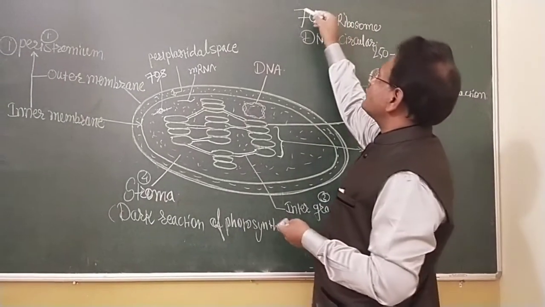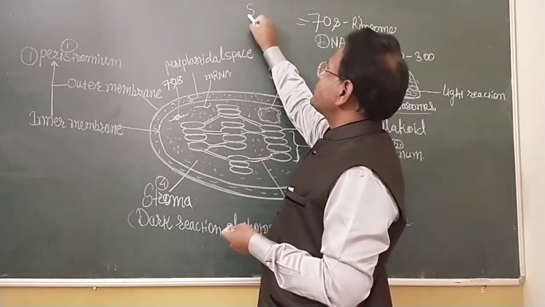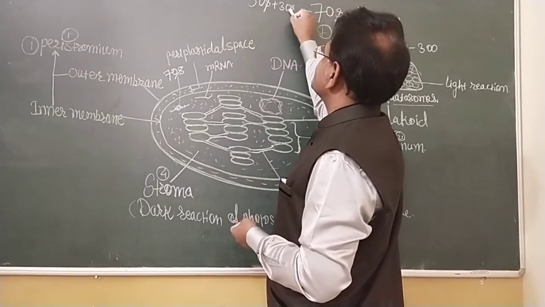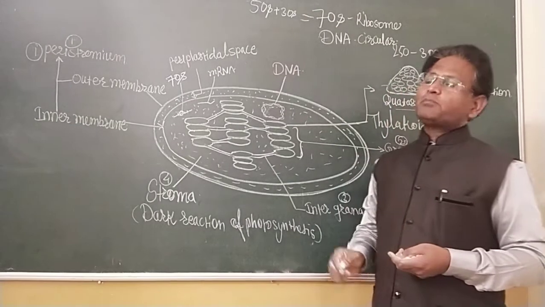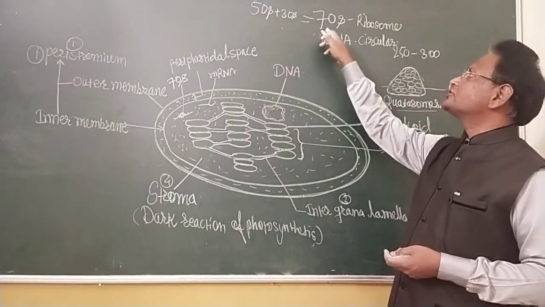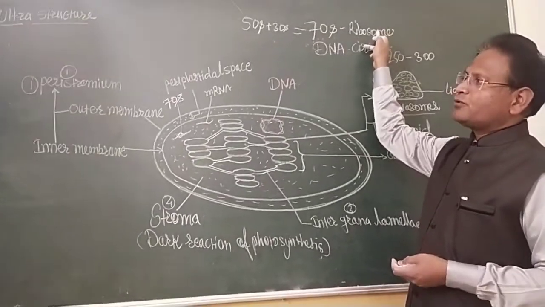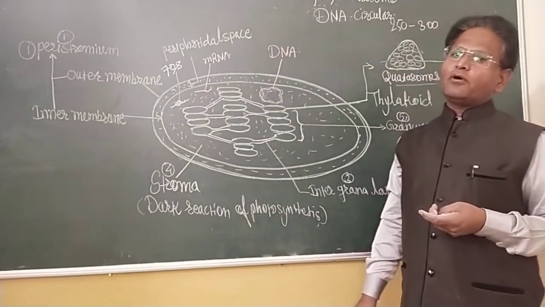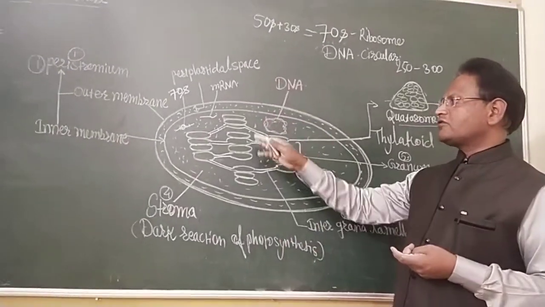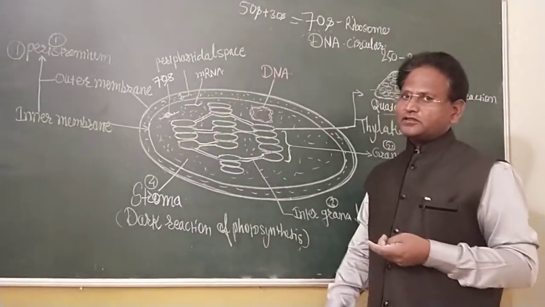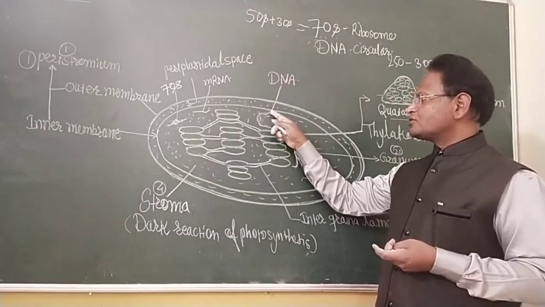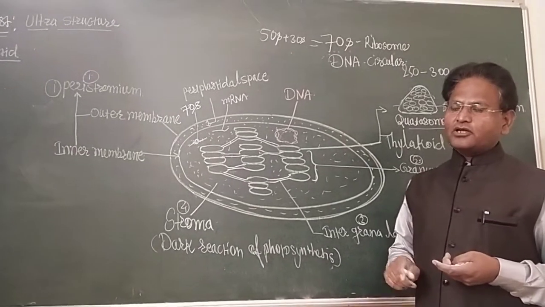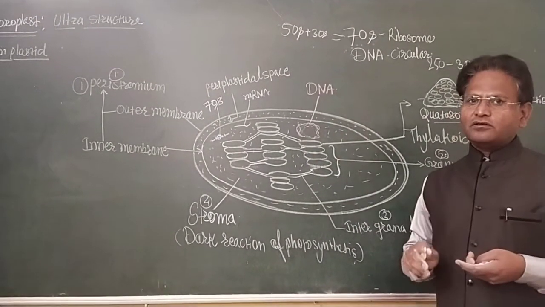The 70S ribosome is formed by 50S and 30S subunits. The 50S and 30S subunits form the 70S ribosome that helps in the synthesis of protein with the help of mRNA and various components required for protein synthesis. The circular DNA may act as a mini chromosome, the chromosome of the chloroplast.